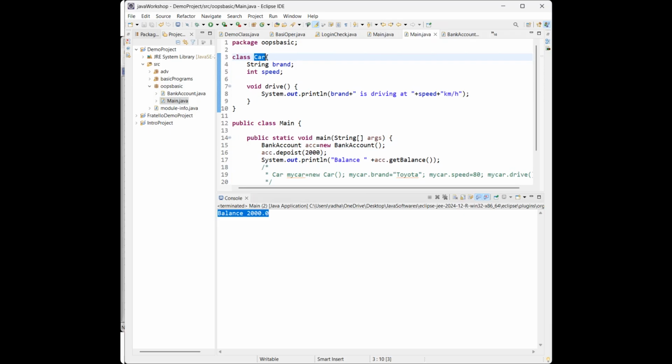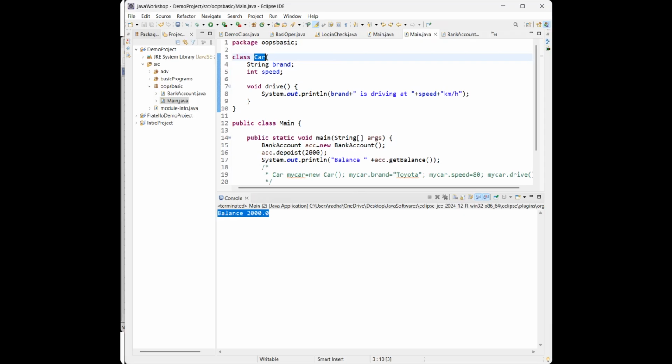So the vehicle class is inherited by a car. A car will inherit the properties of the vehicle, whatever properties and behavior are present in the vehicle, and that will be inherited by the car, or by a bike.